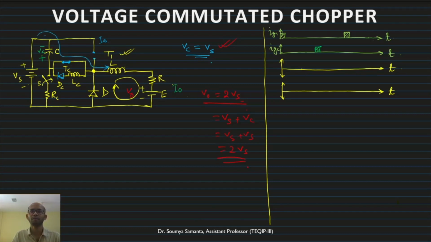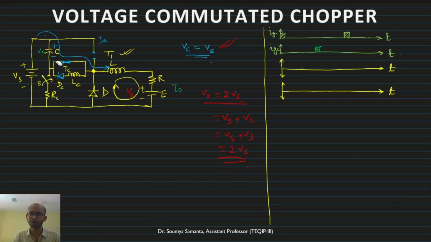But this is the path through which the load current flows. Whenever this load current flows through this circuit, this gets positive, this gets negative. With time, obviously, this polarity changes, and immediately because of this the diode gets reverse biased.